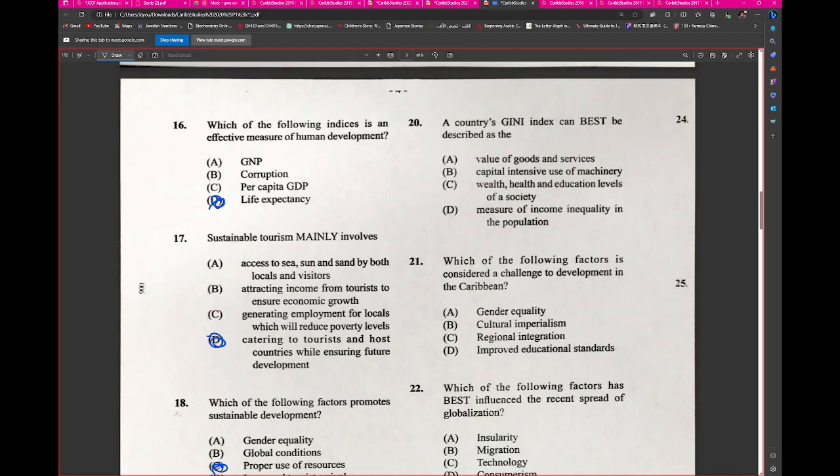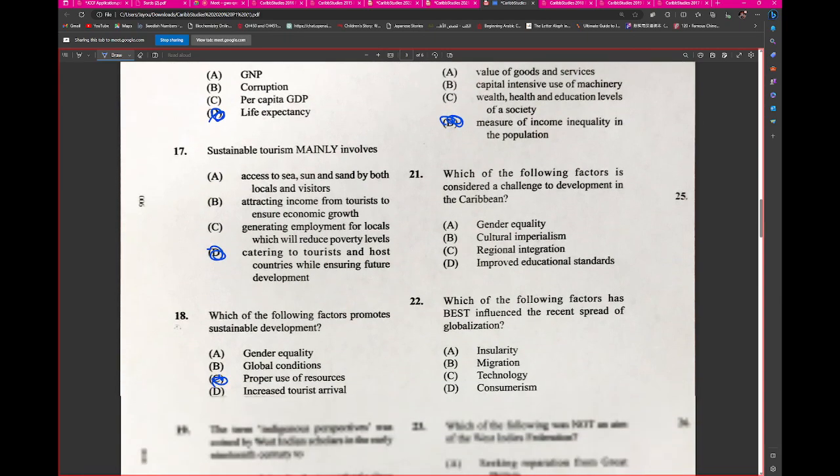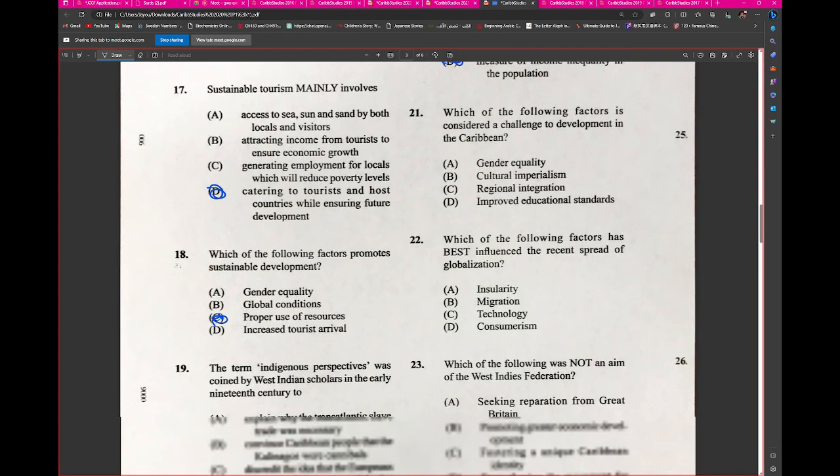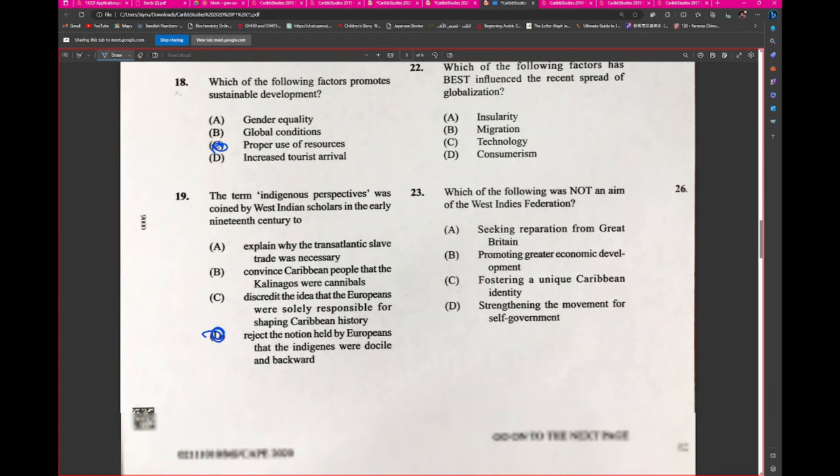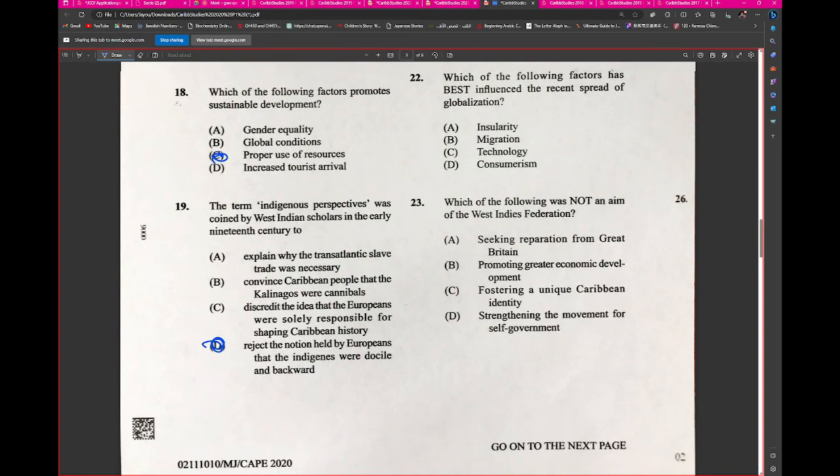Okay, so the country's Gini index can best be described as the measure of income inequality. Alright, which of the following factors is considered a challenge to development in the Caribbean? We said cultural imperialism, right? Yes, sir. Cultural imperialism. Alright, 22.